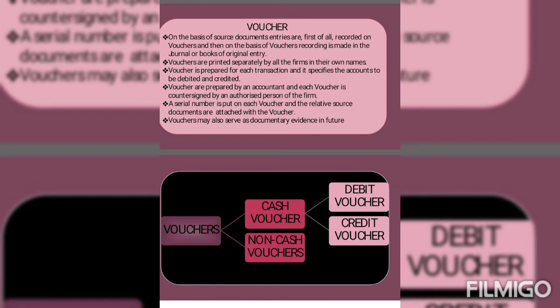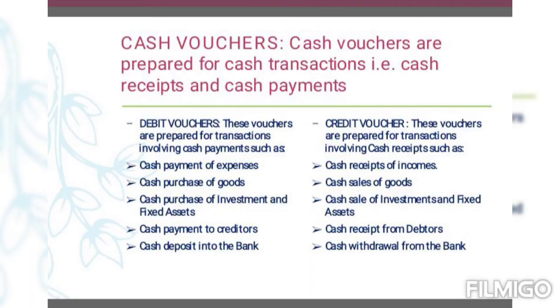Vouchers are printed separately by all the firms in their own names. A separate voucher is prepared for each separate transaction, and it specifies the accounts to be debited and credited. Voucher is countersigned by the authorized persons and prepared by accountants. Vouchers are of two types, cash and non-cash.